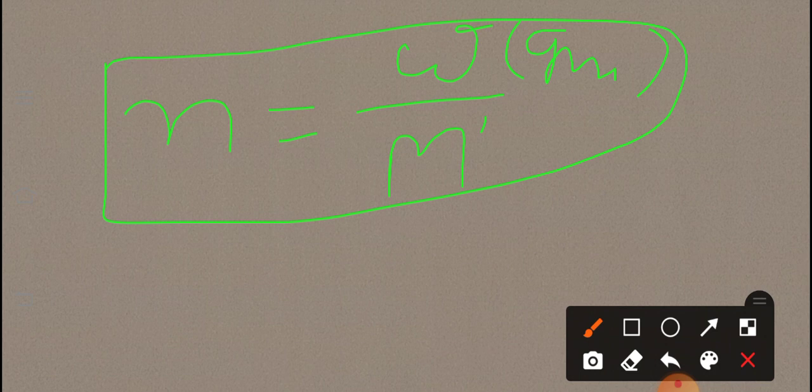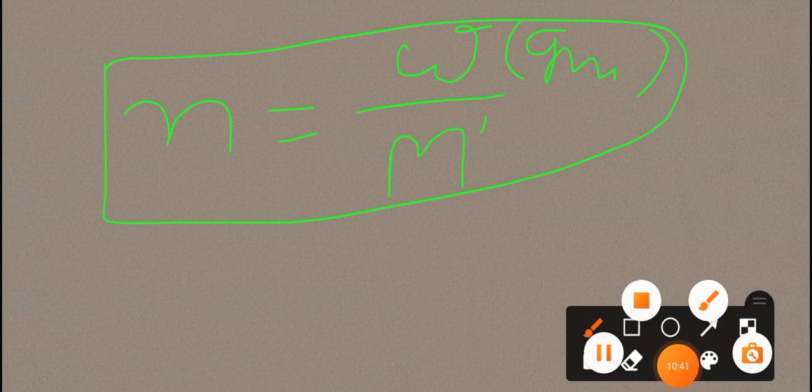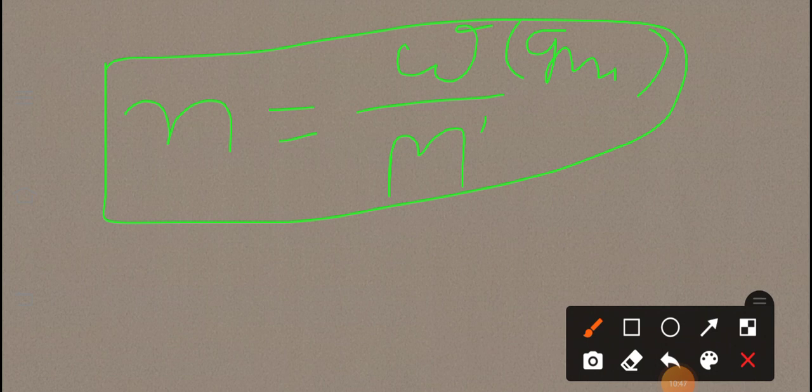I have already sent you the PDF of unit first. From this formula we can also calculate the weight of substance: W equal to n into M.